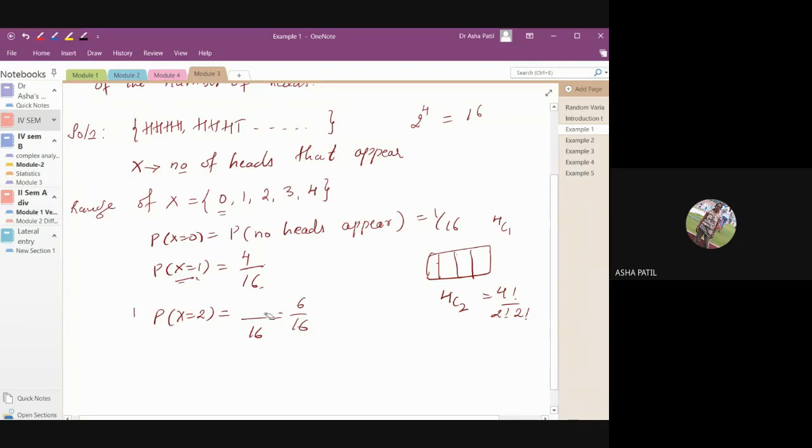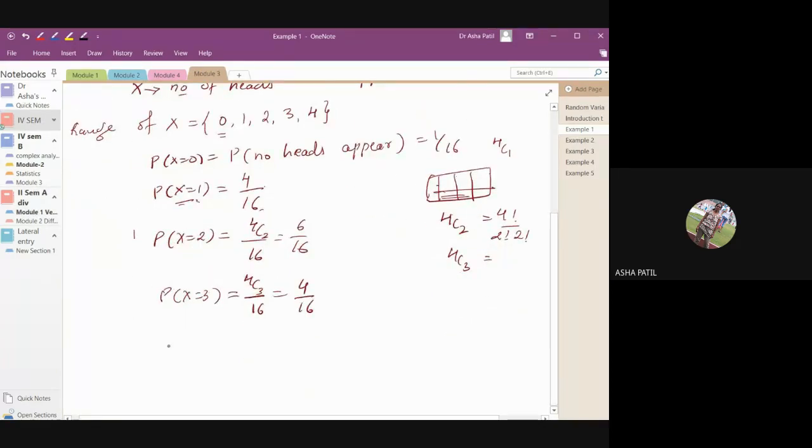Next one, probability that x equal to 3. Out of 4 places, 3 places you want head. 4C3. How much is 4C3? 4. 4C3 is equal to 4C1. I hope you remember nCr is equal to nC(n minus r). So it is again 4 divided by 16. It is 4C3 divided by 16, that is 4 by 16.